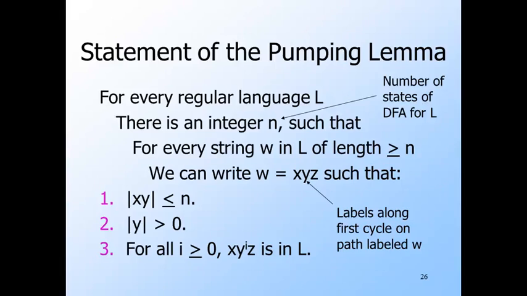However, in a proof, we don't know what moves the adversary will make. Thus, to win, we need to cover all possible moves. That is, we know the picked n, but we don't know n's actual value, so we must pick W in terms of n. Similarly, we know W equals XYZ, but we don't know exactly where Y is, except that it is not empty and it is among the first n positions of W. Thus, our argument that XY^iZ is not in L must work for any of these possible Y's. Now, let's see an example.